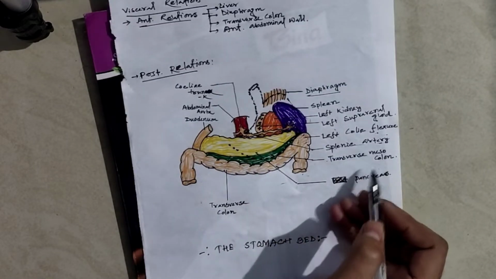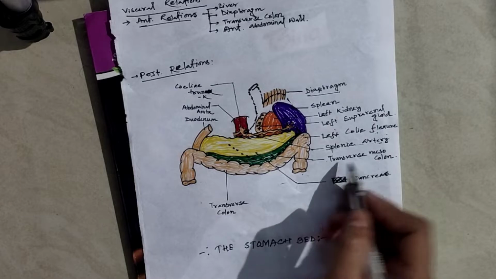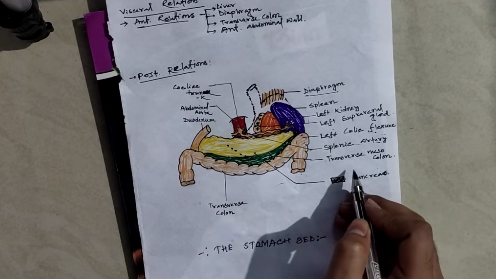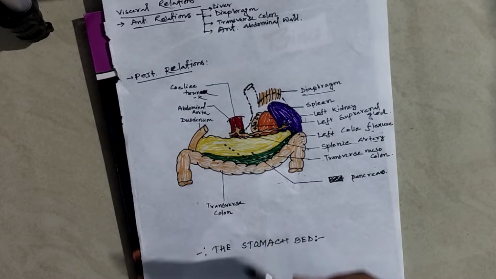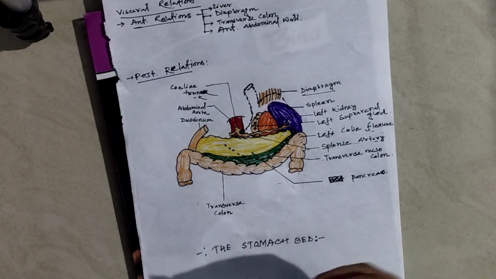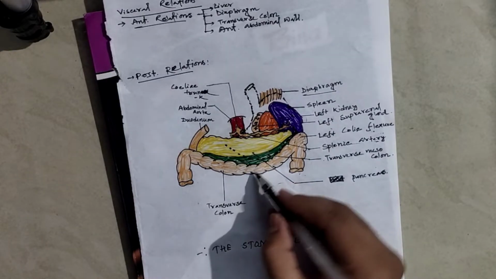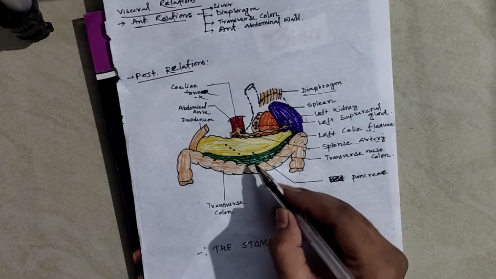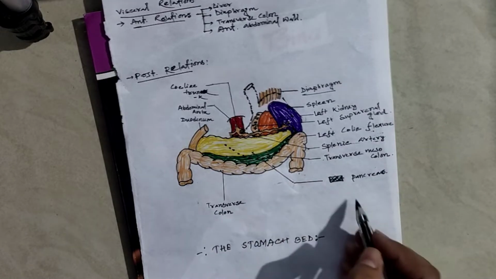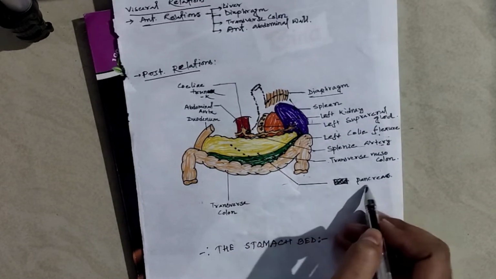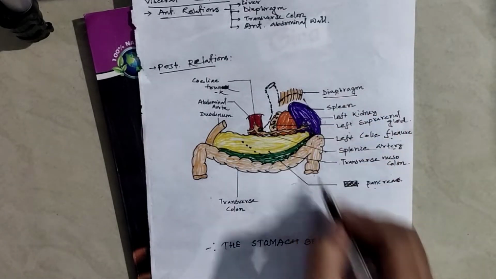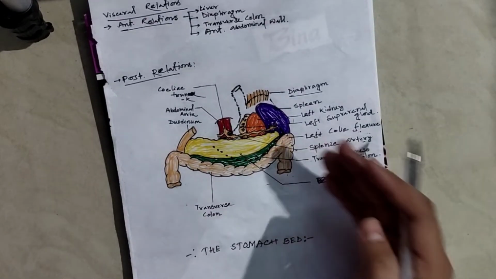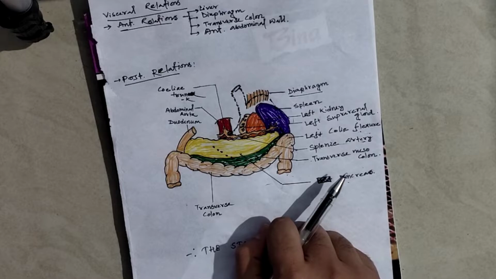And this is the transverse mesocolon. What is mesocolon or transverse mesocolon? The colon connects with the posterior abdominal wall through the mesocolon. So, the transverse mesocolon connects the transverse colon to the posterior abdominal wall, and this is the pancreas. So, these organs are situated posterior to the posterior surface of the stomach.